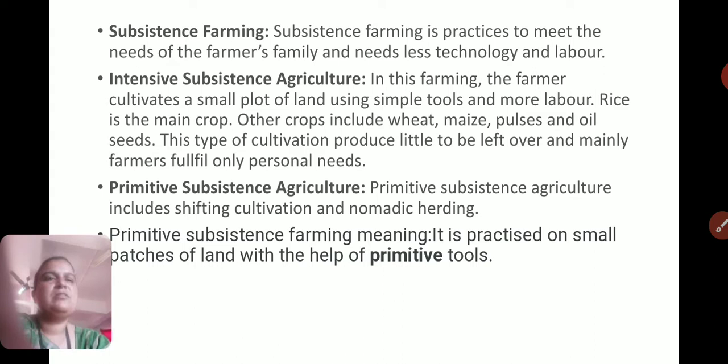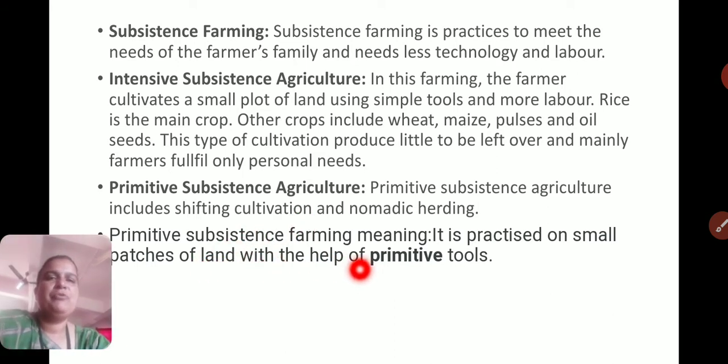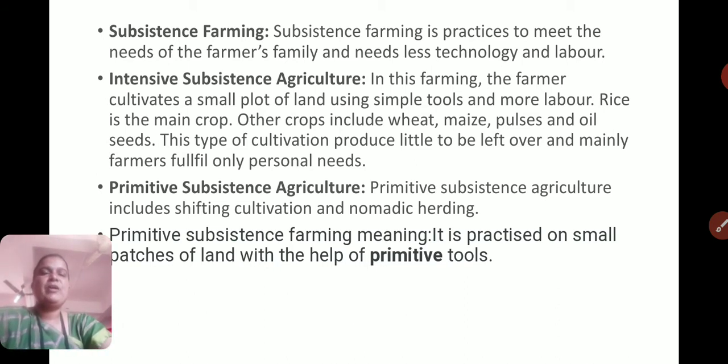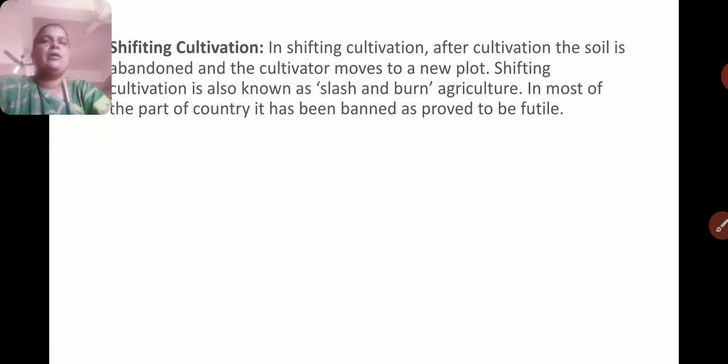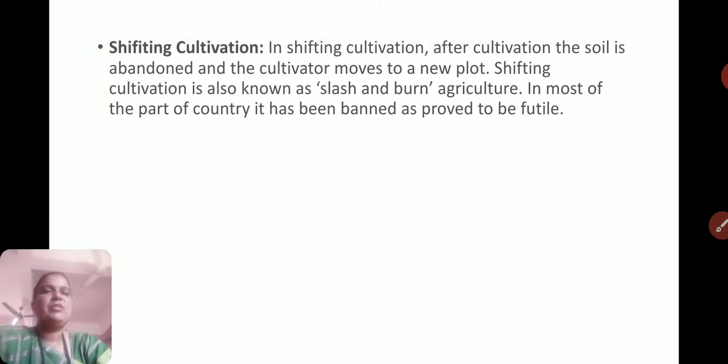Now, primitive subsistence agriculture. It includes shifting cultivation and nomadic herding. Primitive subsistence farming is practiced on small patches of land with the help of primitive tools, ancient simple tools where no technology is used. Now, shifting cultivation. We studied in standard 7th about shifting cultivation, especially in tribal areas, in the eastern part of our country.